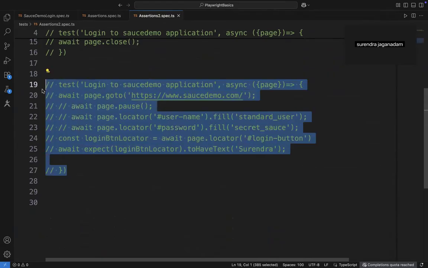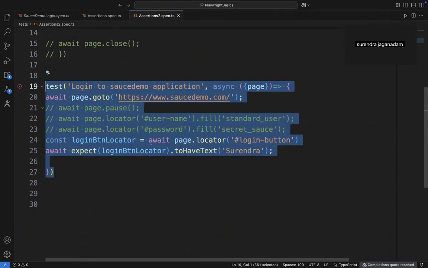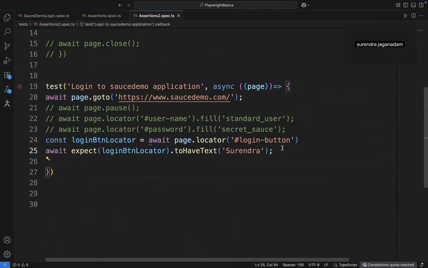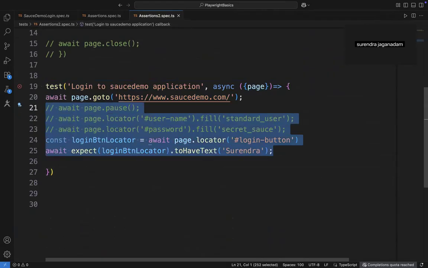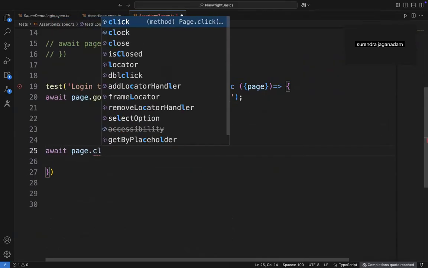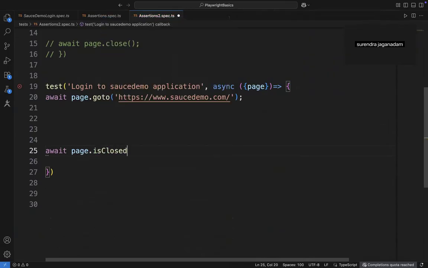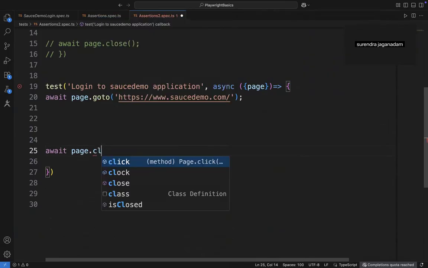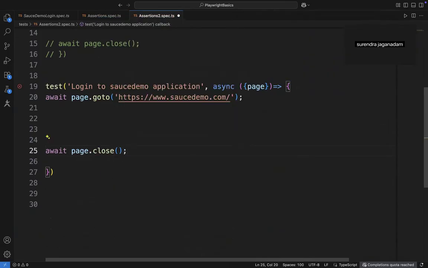Perfectly all right. Let me uncomment this piece of code, whatever the program that we have created. Let me delete all these lines, and at the end, anyways, await page dot close method that I'm gonna use in order to close the instance. Now, what I'm gonna do right now here is, after opening that particular application, let us cross-check that particular URL.